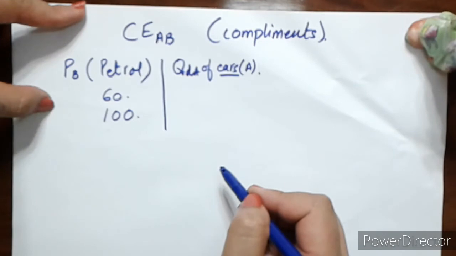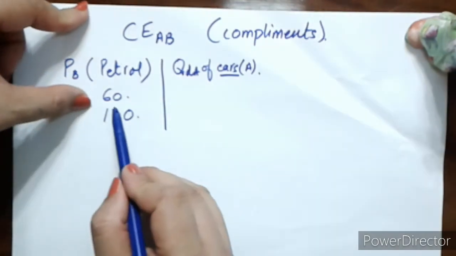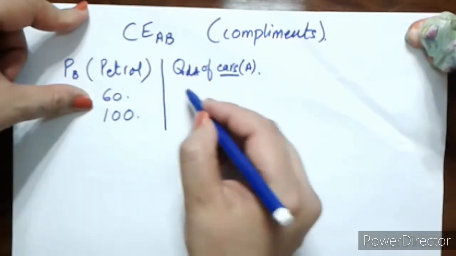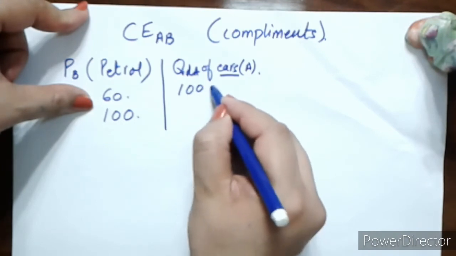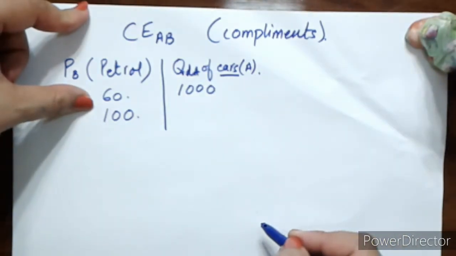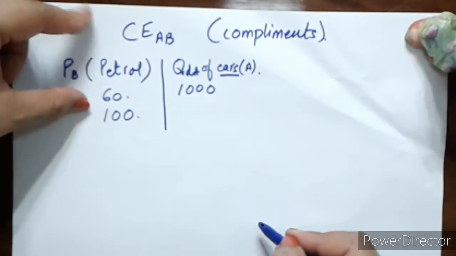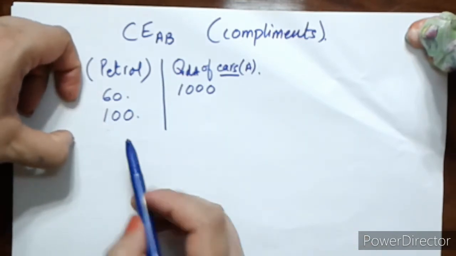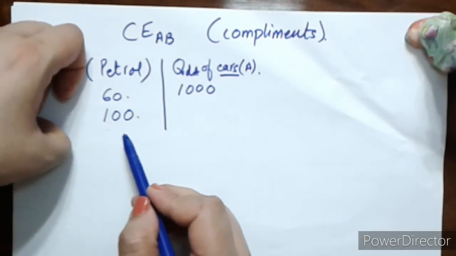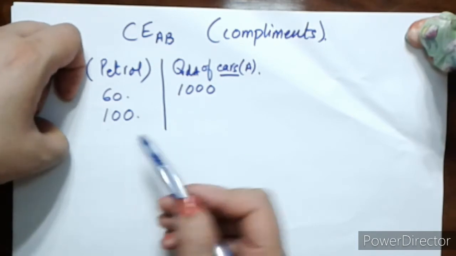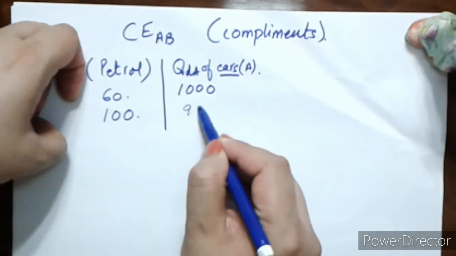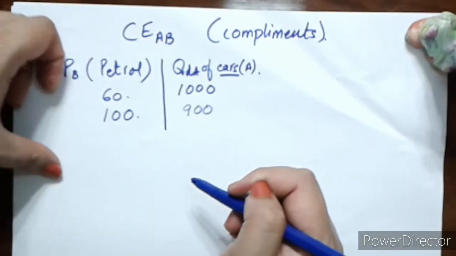Let's say at rupees 60 per liter in a market there were 1000 cars being demanded. But when the price of petrol increased, people started demanding lesser number of cars. So let's say the demand fell to 900.